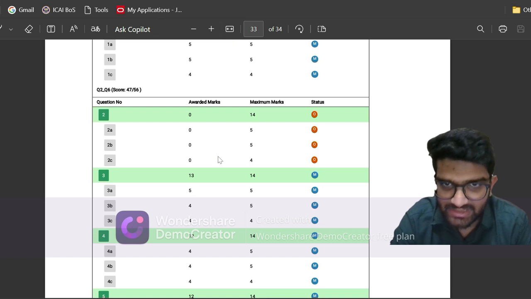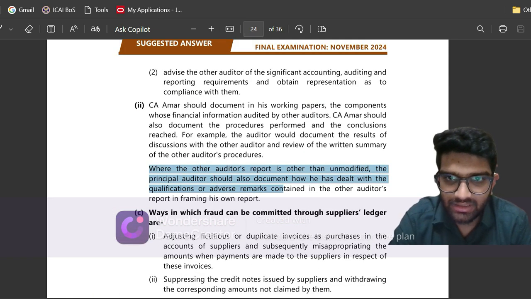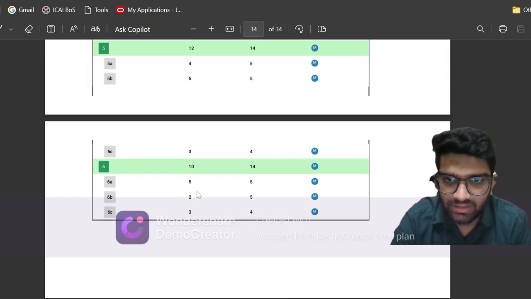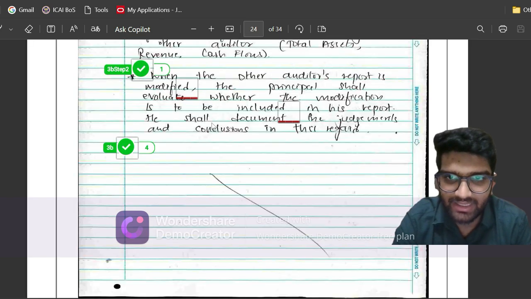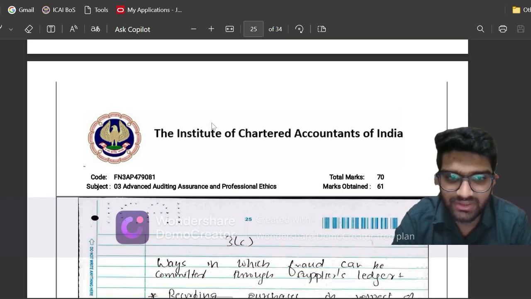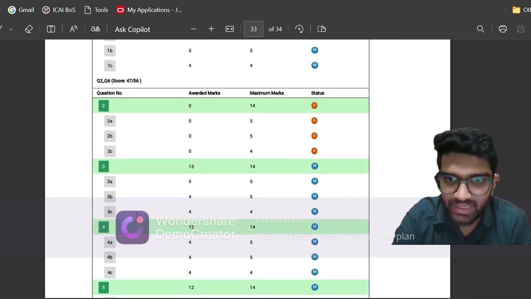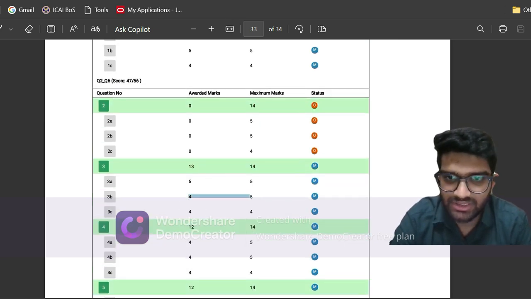Let us see how many marks ICAI has awarded. Question 6C, right? 6B. Question 6B. So I've got 2 out of 5 marks. That's pretty bad. Sorry, it was question 3B. Question 3B, I have got 4 out of 5 marks. Okay, which is fine. Let us go to question 3C.